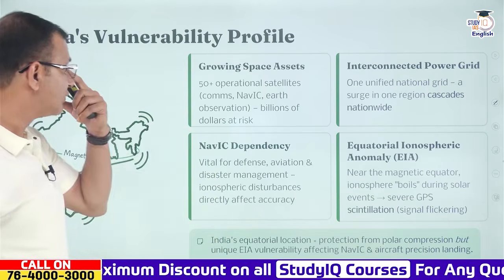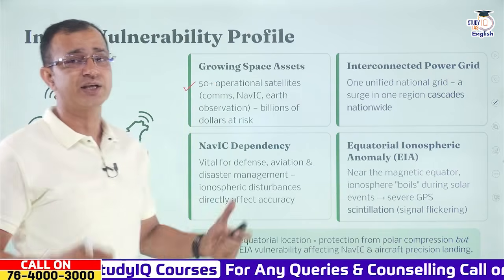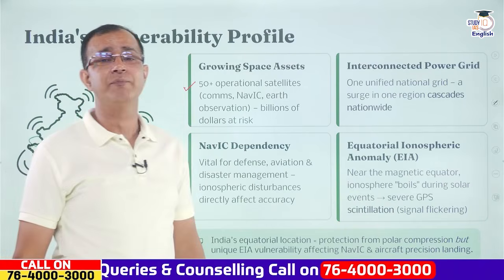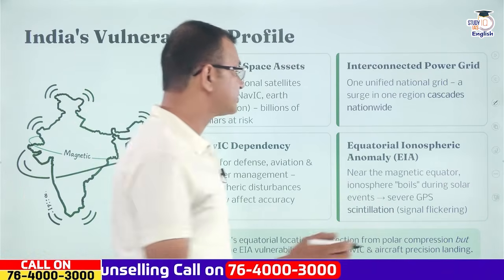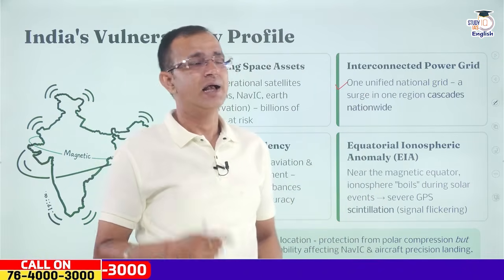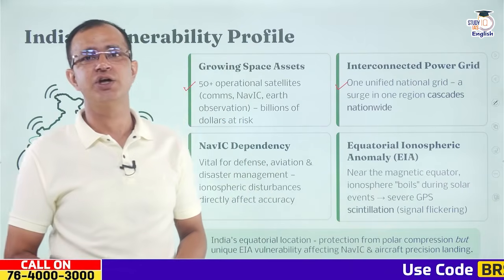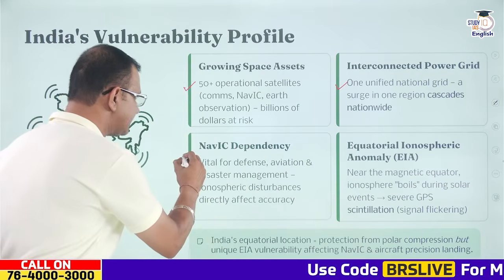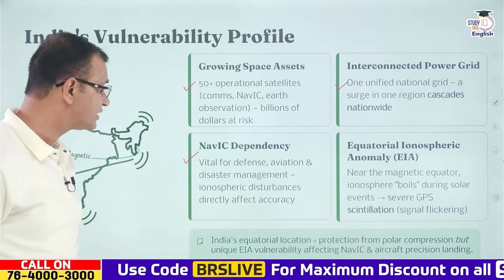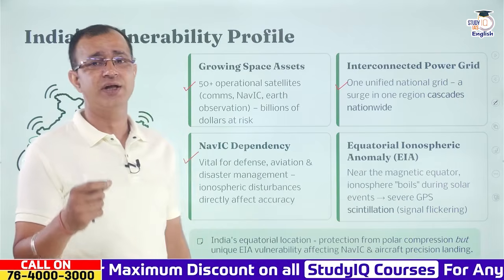Now when it comes to India, we have growing space assets. We have more than 50 operational satellites, which are basically communication satellites, NAVIC, or earth observation, and we have billions of dollars at risk right now. Also, we have one unified national grid, and ultimately any surge in one region will cascade nationwide. Also, there is NAVIC dependency, which is vital for defense, aviation, and disaster management as well. And the ionospheric disturbances will directly affect the accuracy of the NAVIC system.